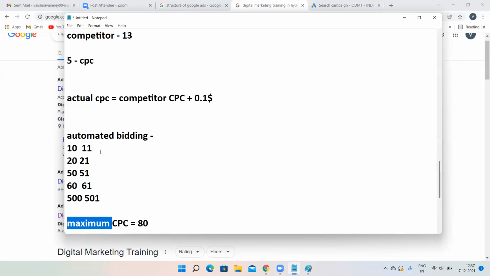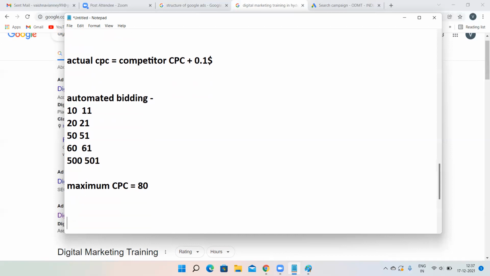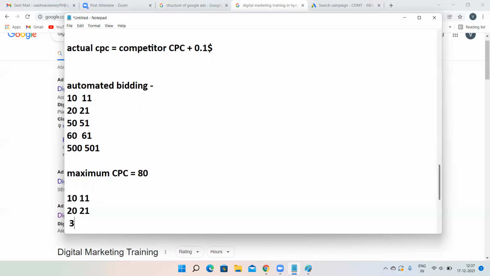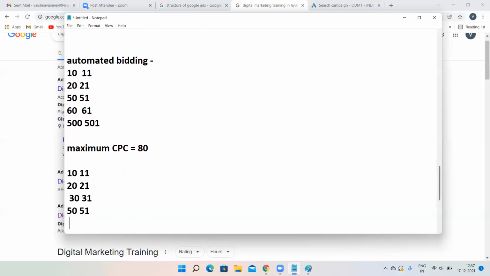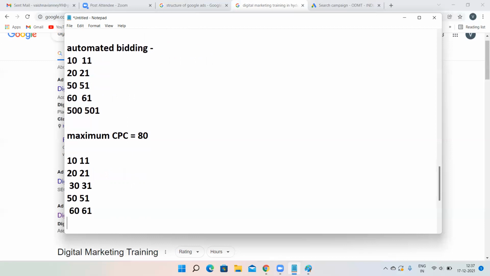To overcome this drawback, Google has come up with a thing called maximum CPC, and whatever amount you are comfortable with spending, you have to mention over here. Now assume that I have told Google that I am okay with spending up till 80 rupees. Now assume that your competitor is paying 10 rupees. Google will tell 11 rupees. 20 rupees, Google will tell 21. 30, Google will tell 31. 50, 51. 60, 61.